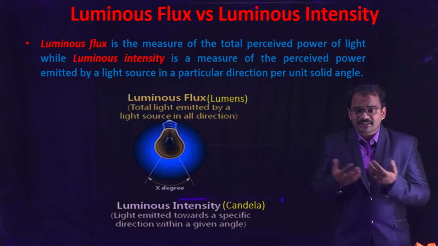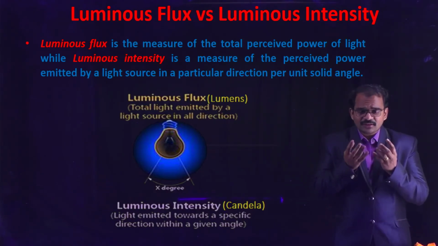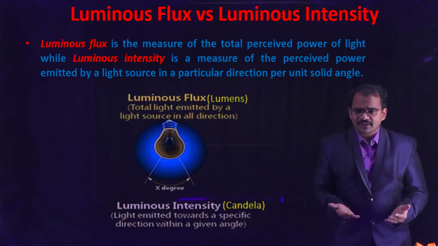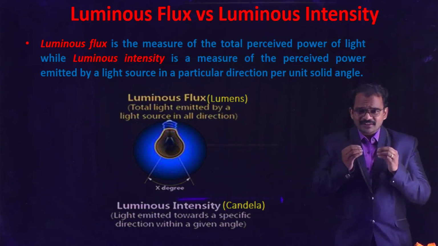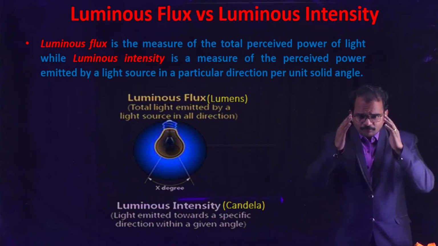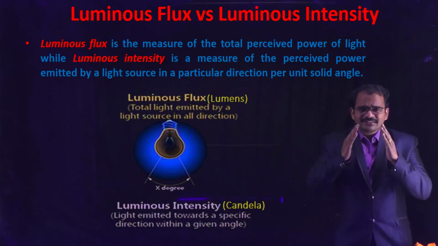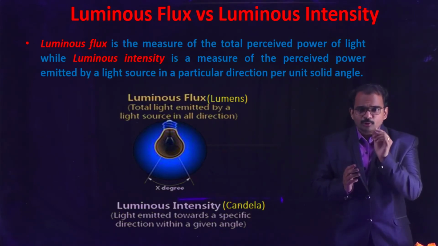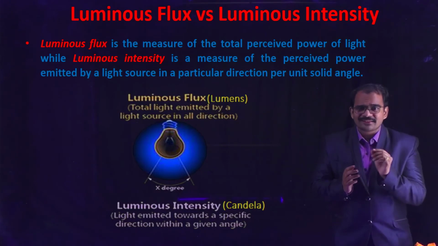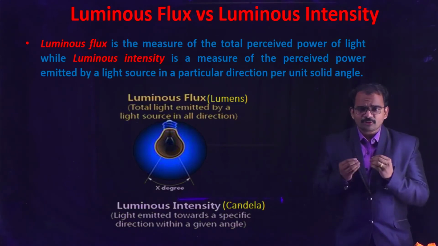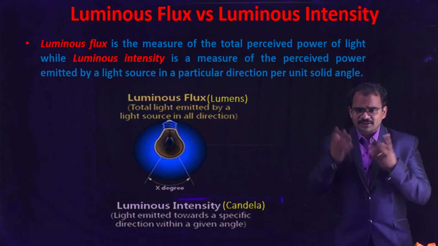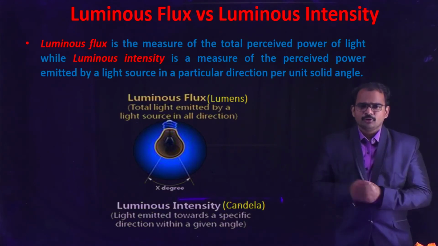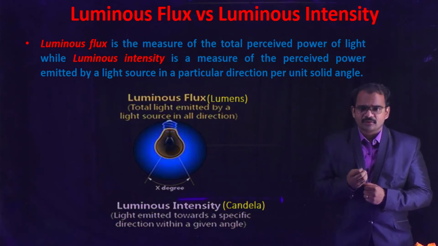And what is luminous intensity? Luminous intensity is the lumens measured in a particular angle, falling on a surface. So the luminous intensity is the lumens falling on a surface in a particular direction, in a particular angle called the solid angle. So lumens per solid angle is known as light intensity. The unit of luminous flux is the lumen, whereas the unit of luminous intensity is the candela. Lumens per solid angle is called candela.